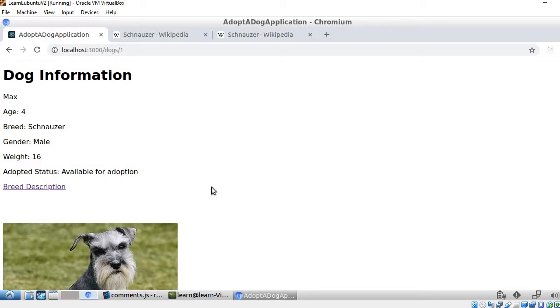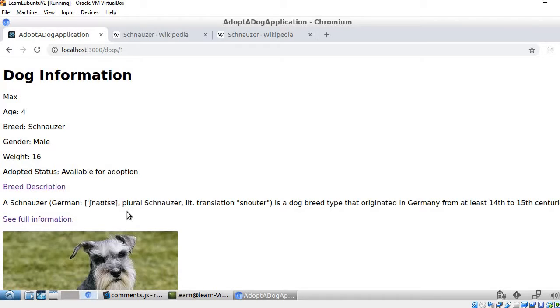And if we scroll up here, we have this link. This is the breed description link. When we click on the link, we get a brief description of the dog. This states that a Schnauzer is a dog breed type that originated in Germany from at least the 14th to 15th centuries. And if the user wants to learn more about the Schnauzer breed, they can click here on See Full Information.